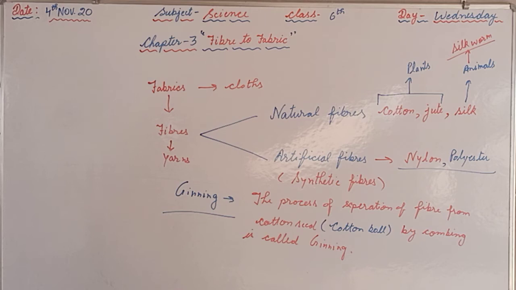That is the initial process, means the first process.